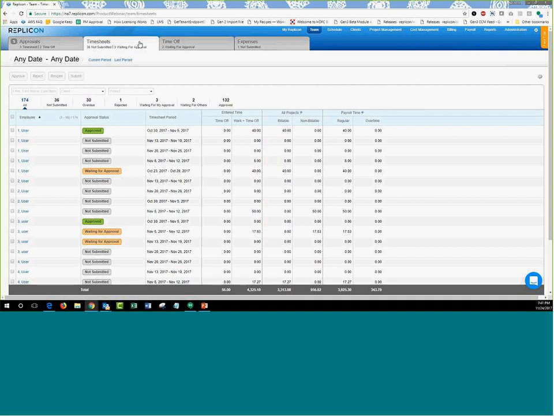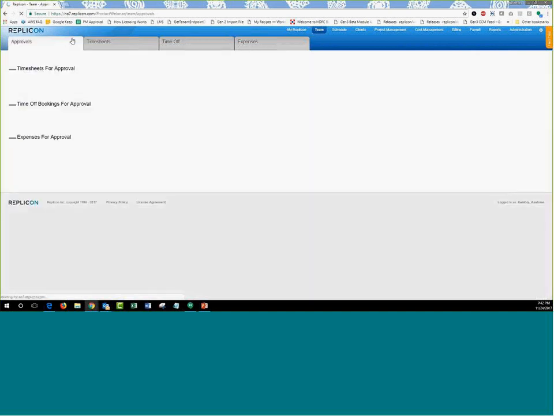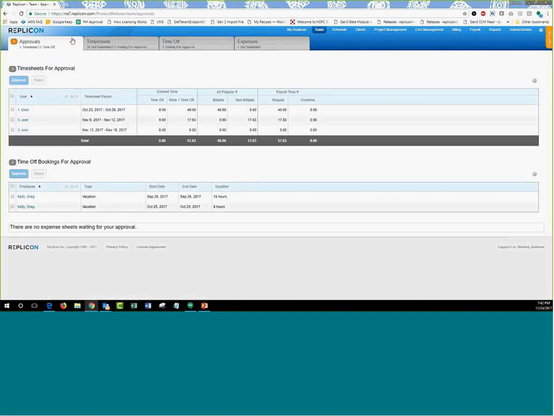And in case somebody submits it again, you can go to the approvals tab, mark it as approved, come to this page and see all the timesheets that you've approved. Now, that's supervisor, project manager, and client representative approvals, those who follow the approval path. But there will be instances when you are not part of the approval flow and you're required to approve or reject the timesheet, or force approve or reject the timesheet, as we call it in Replicon.